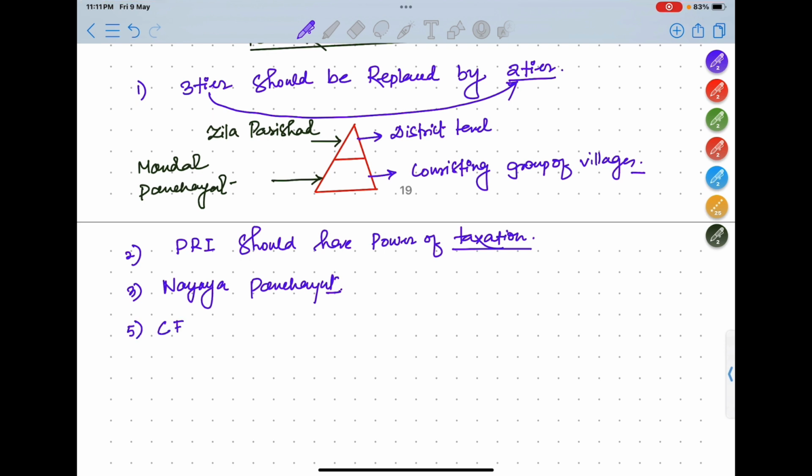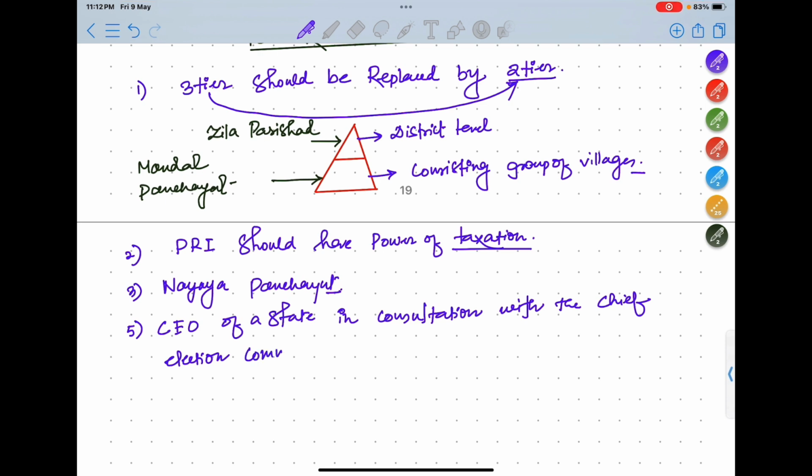Chief Electoral Officer of a state, in consultation with the Chief Election Commissioner, should conduct Panchayati Raj elections.